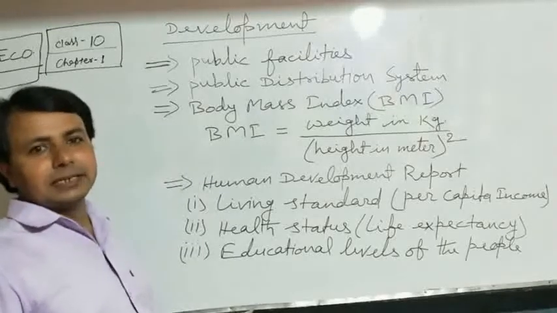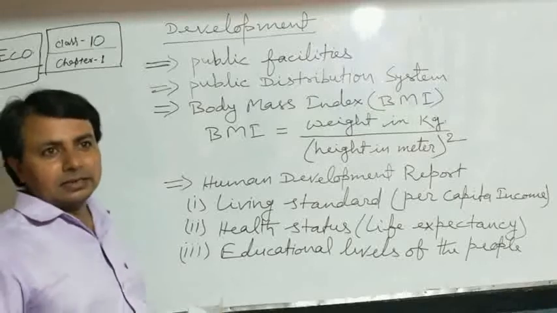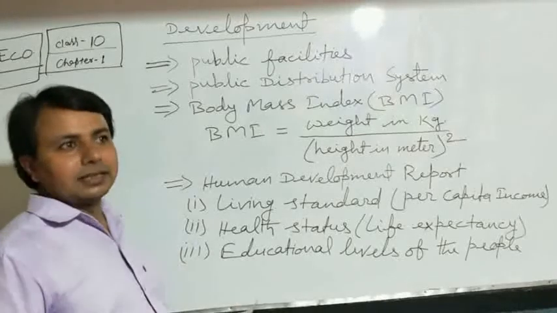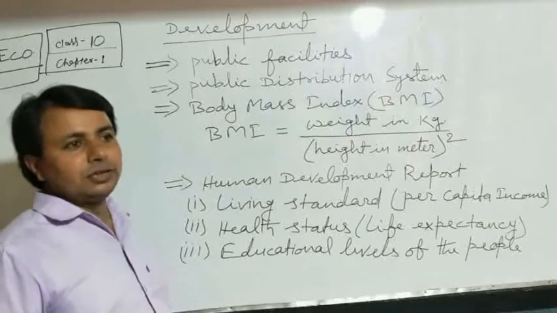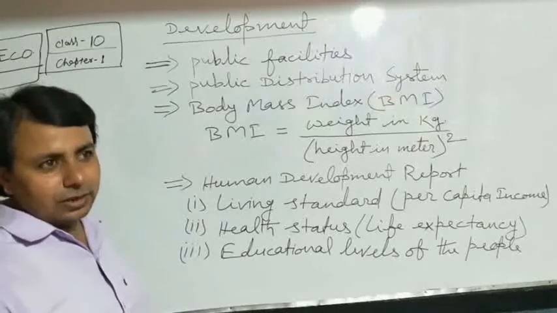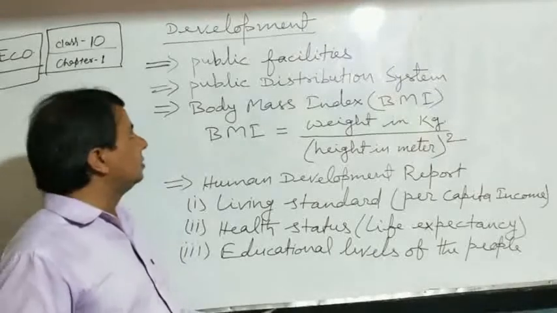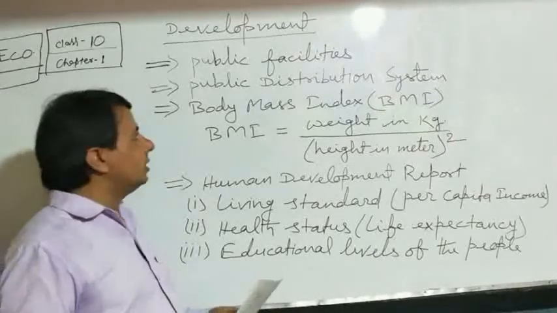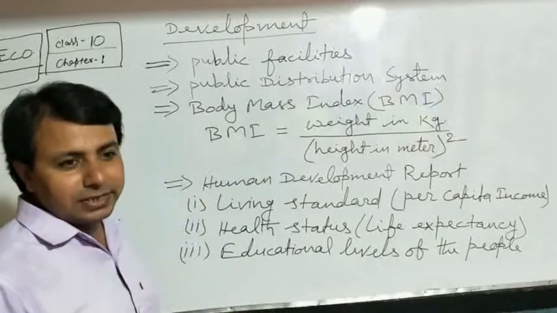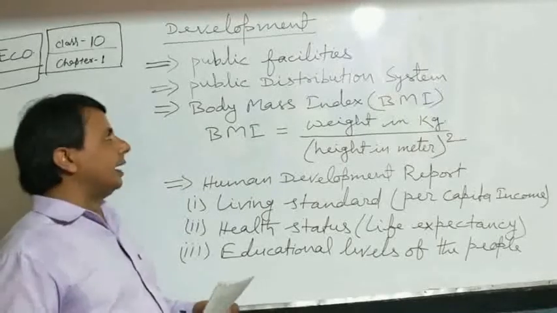Public facilities means the health center given by the government, the institution provided by the government, the park, road, railways. These are public facilities which are provided by the government.